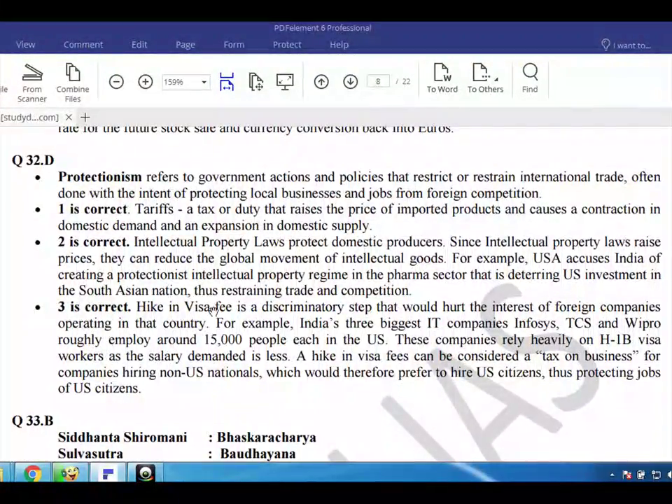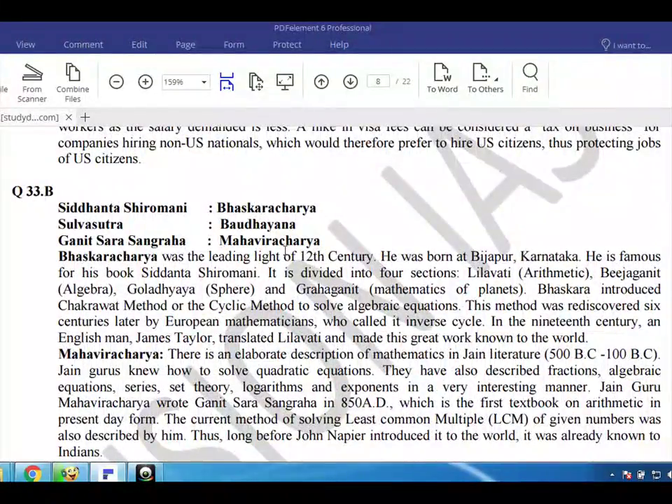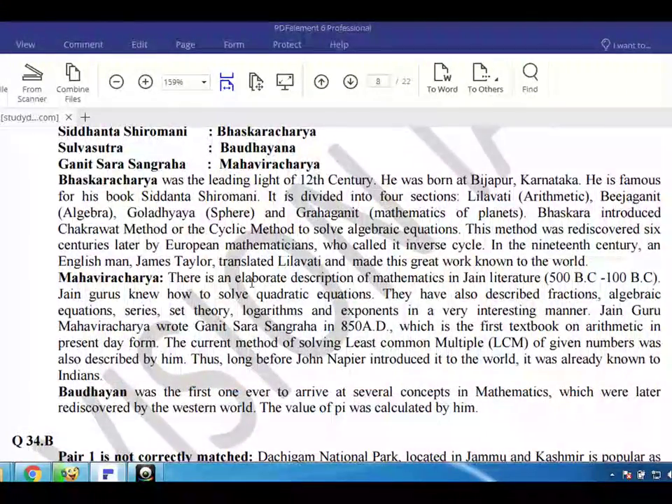Q33. The answer is Bhaskaracharya. Bhaskaracharya was the leading light of the 12th century. He was born at Bijapur, Karnataka. He is famous for his book Siddhanta Shiromani. It is divided into 4 sections: Lilavati arithmetic, Bijaganita algebra, Goladhyaya sphere, and Grahaganita mathematics of planets.